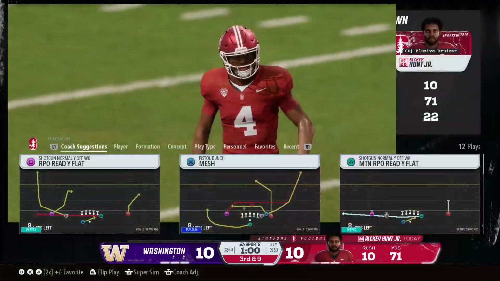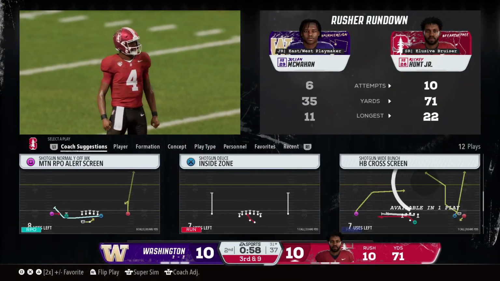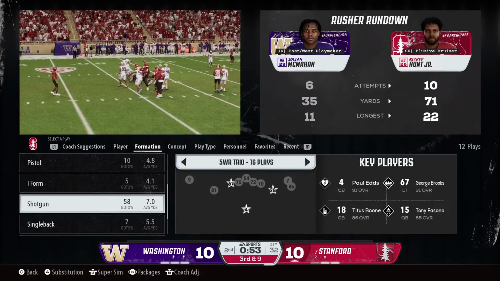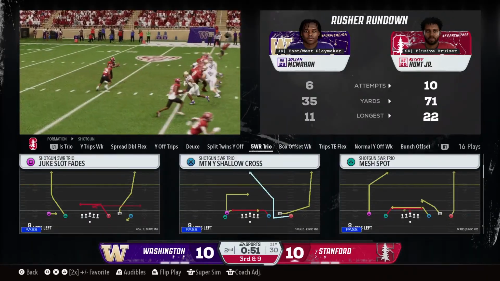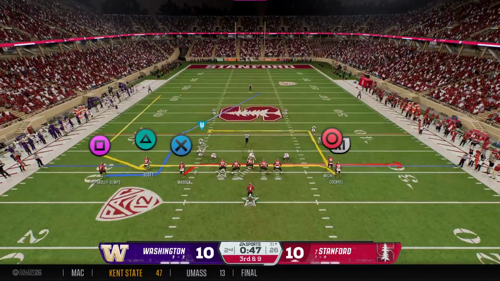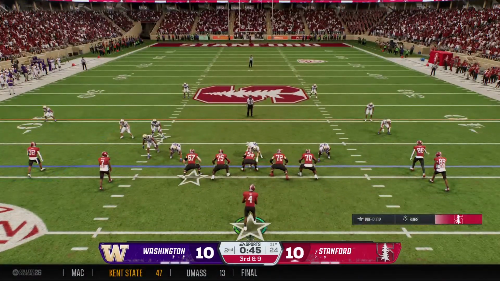And maybe he'll get back to the line of scrimmage, but no more than that. Great job by the defense. Everybody firing off the ball, hitting their guys, holding their gaps, running to the football, nowhere to go. The Cardinals come to the line with lots of work to do on third down.